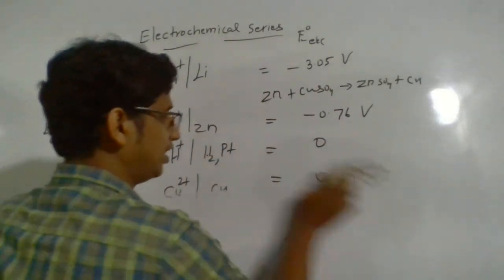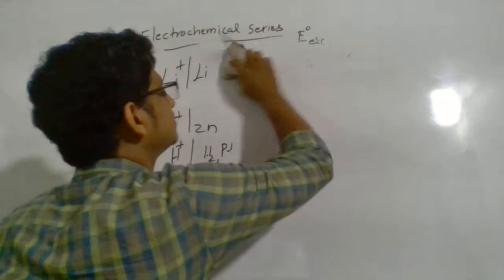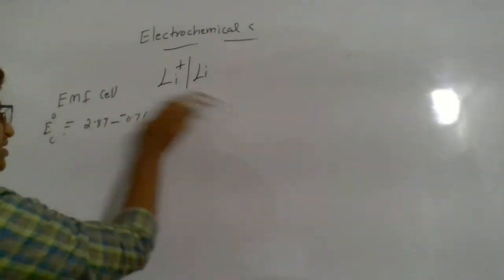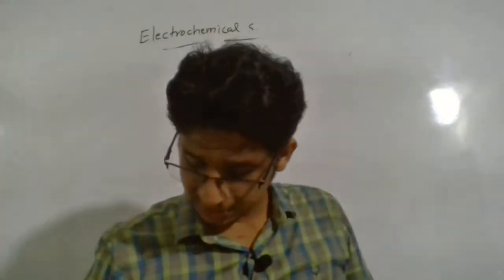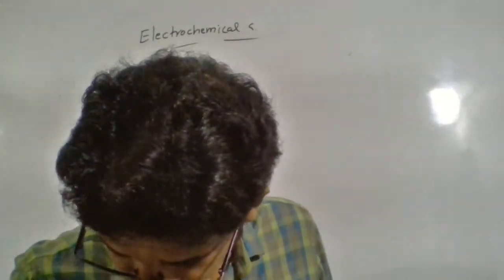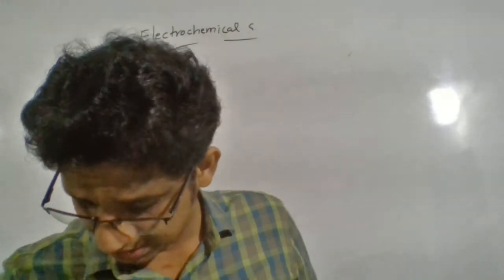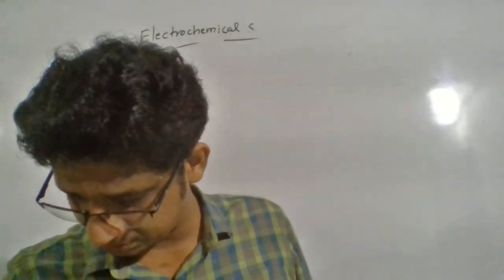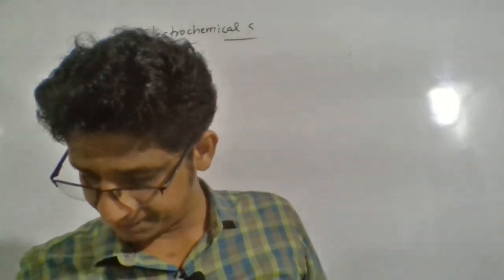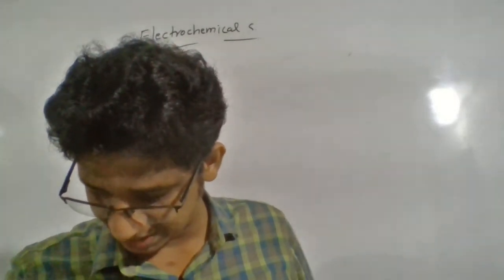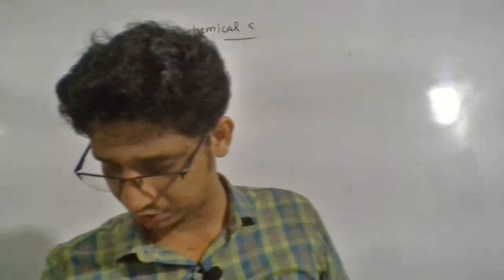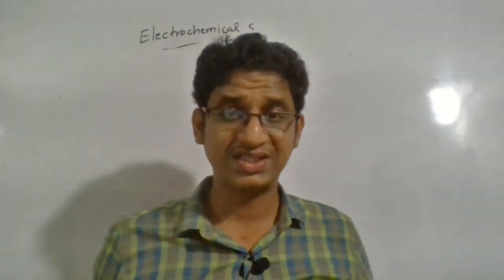We can have a calculation related to this. We have already done something similar to find the EMF of the cell. Let's read the question. The E0 value of chromium is given as minus 0.76, and the E0 value of tin is given as 0.15. Calculate the potential for the standard cell obtained from these two electrodes. So we have to measure the cell potential.